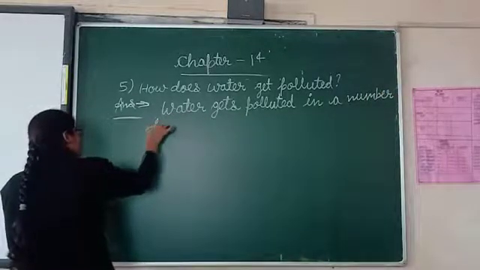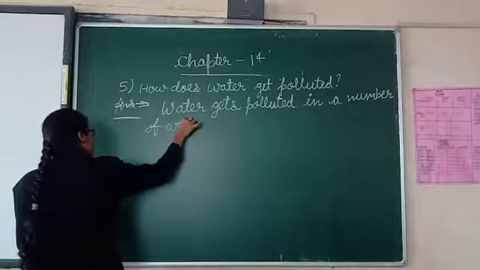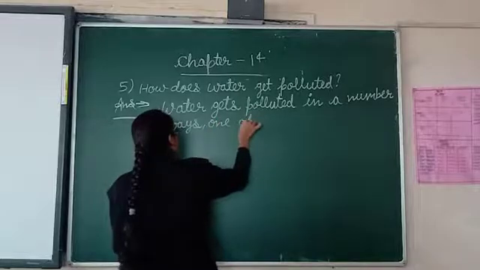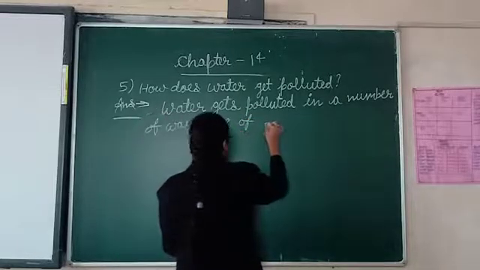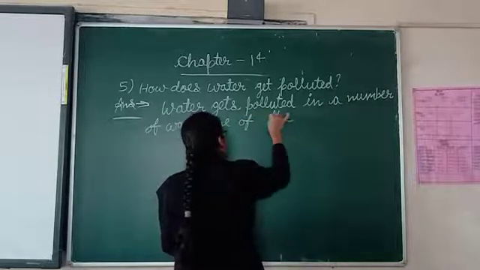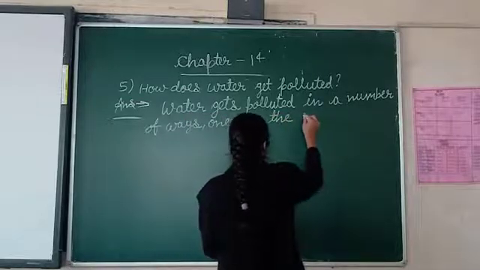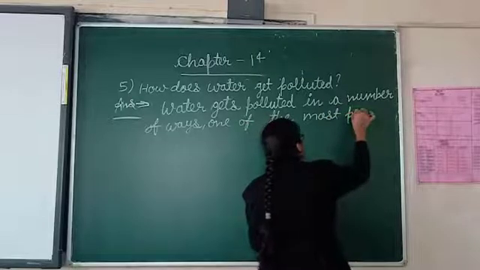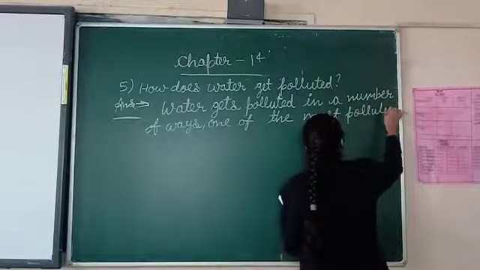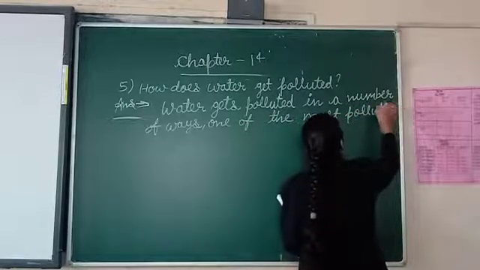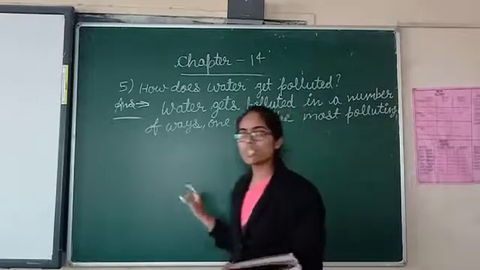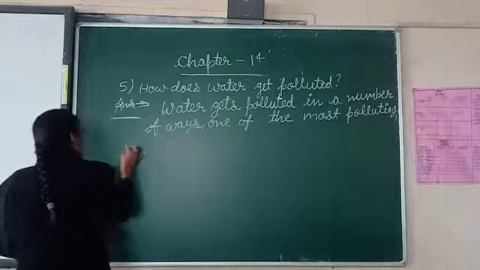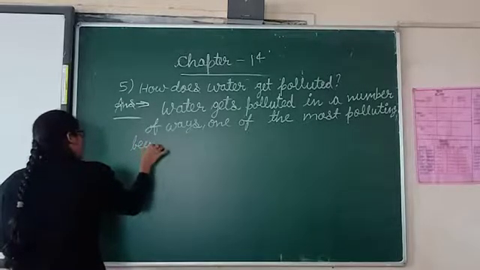So many ways are there by which the water gets polluted, and one of the most polluting being one of the most polluting. I hope all of my students are writing now. So please write this answer. One of the most polluting being city and sewage.